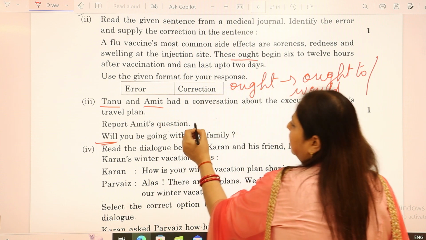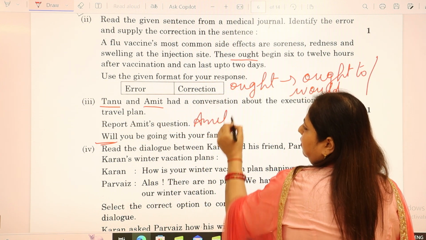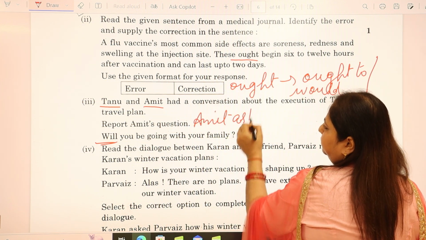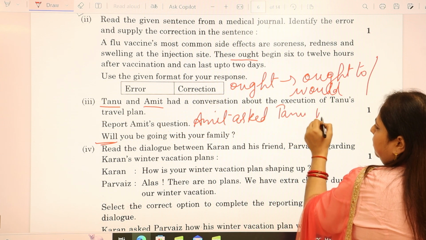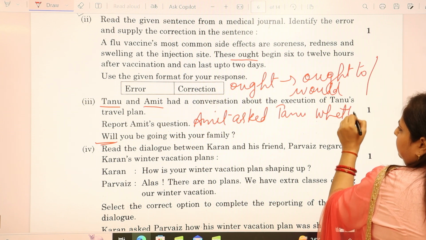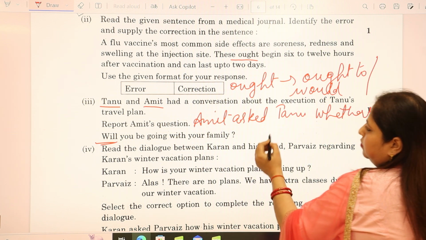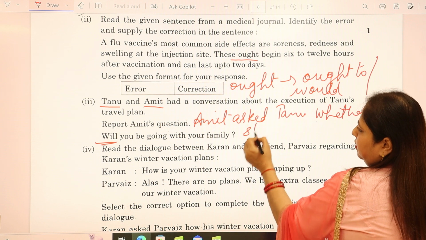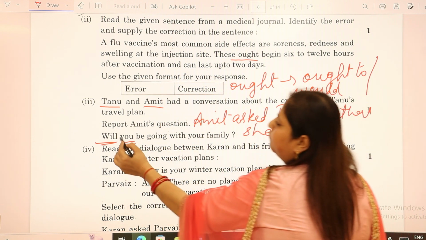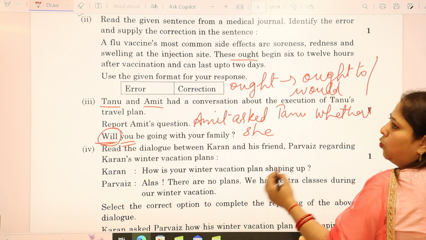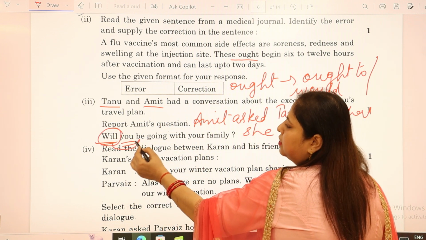You will say it as Amit asked Tanu whether she, because here you will be converted into she and will be converted into would, and we will change the placement of this also.